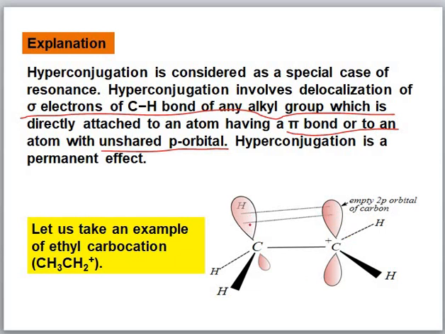Here the electron density can move between the two carbon atoms. You can see here the p orbital lobes are parallel to each other, and these parallel lobes can create the resonance or delocalization of the electrons, creating a double bond, and this is termed resonance or hyperconjugation.